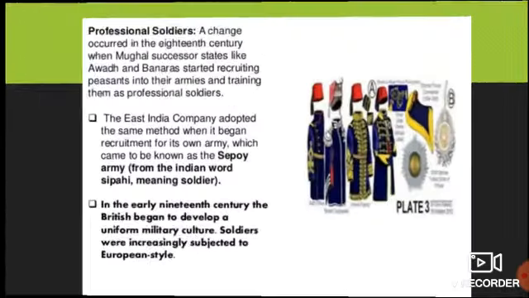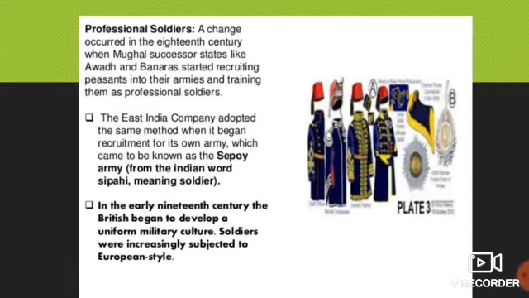So they had proper training, and under that training they got credit as professional soldiers.